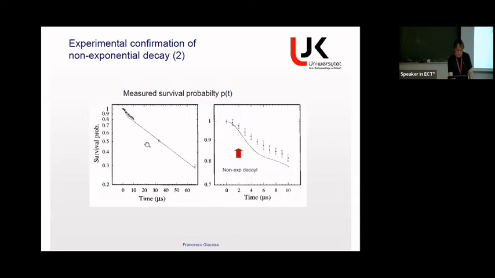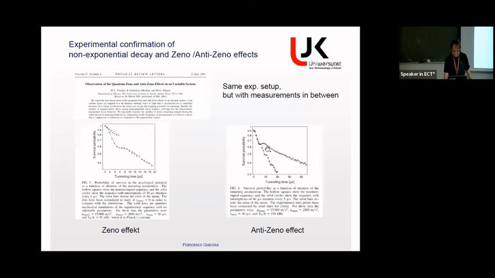And this is the same but at long time. At long time, you get again the exponential decay. But at short time, one sees that it starts quadratic. By the way, they repeated this experiment later on by also adding some measurements in between. This is something not discussed today, but then they could verify the Zeno and anti-Zeno effect, so that you can make a state live longer or shorter, depending on the interval at which you make the measurement. But I will not comment on that more.